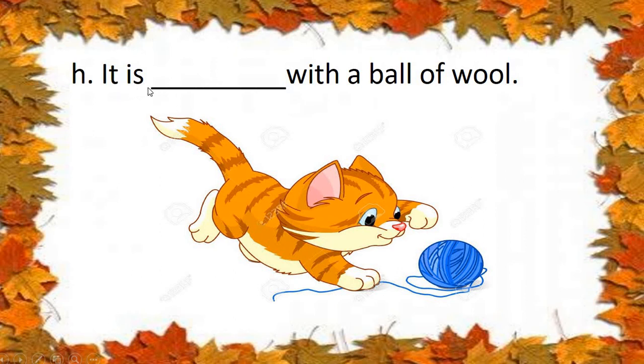It is, the word is P-L-A-Y. We have to add ing to play. So what word will it come? Yes, with a ball of wool. It is playing.